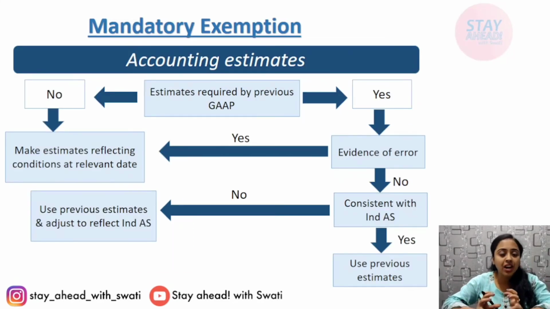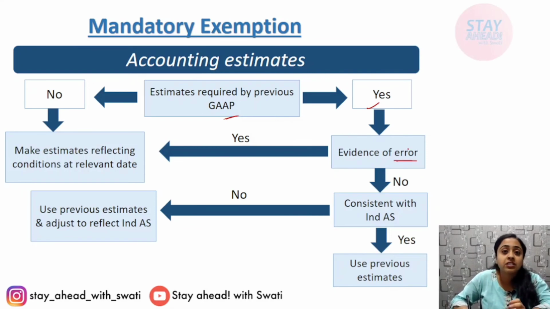Another simple chart is given, a flow, so that if you follow this, you will end up doing the correct treatment of the transaction. What comes under mandatory exemption? First, estimates required by the previous GAAP. If they were required, then see if the estimates are made and if there are errors or not.